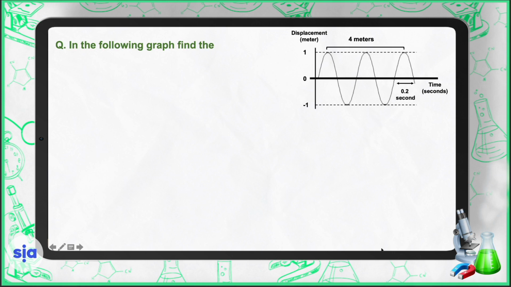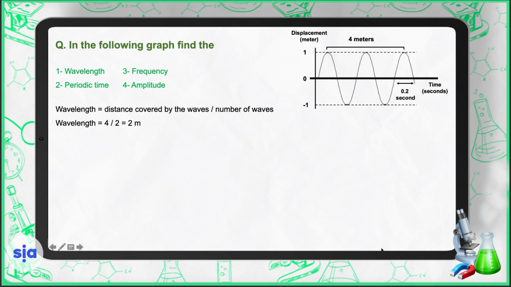In the following graph, find the wavelength, the frequency, the periodic time, and the amplitude. As we all know, wavelength equals distance covered by the waves divided by the number of waves. Wavelength will be equal to 4 divided by 2, which is equal to 2 meters. This is the distance covered by the waves, which is 4, and the number of waves, let's count together. This is 1 and this is 2. So 4 divided by 2 equals 2 meters.